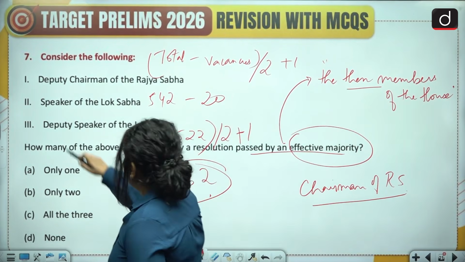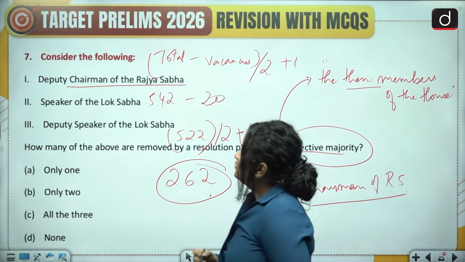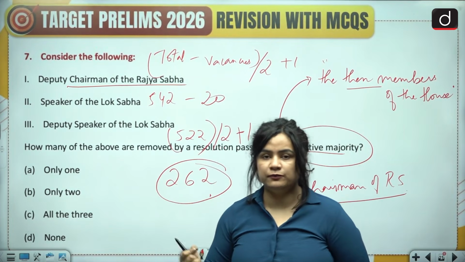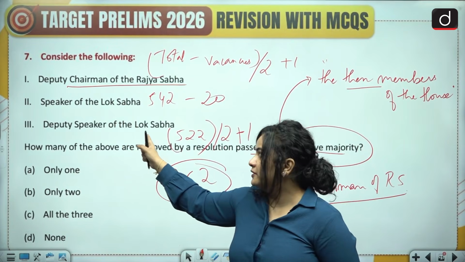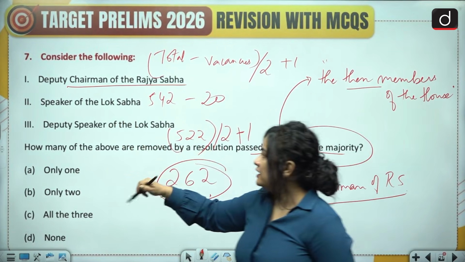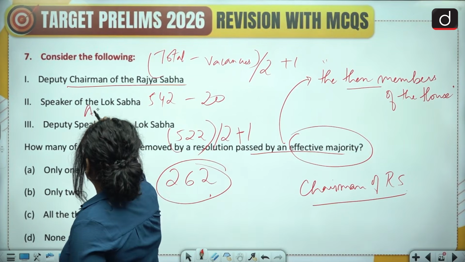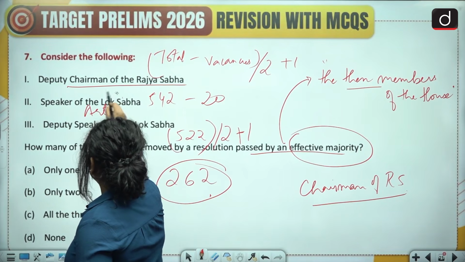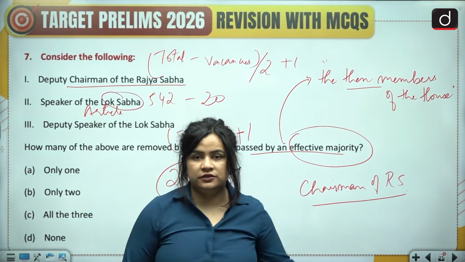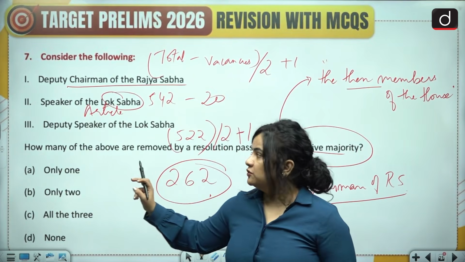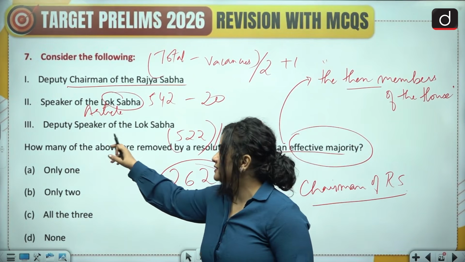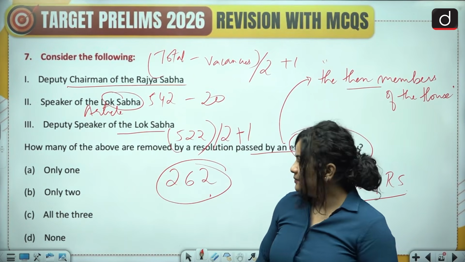Same goes for the deputy chairman of the Rajya Sabha, because you'd only remove him from the position if they were acting as the chairman. Again, under Article 94, the Speaker of the Lok Sabha is also removed using the same effective majority of the members of the Lok Sabha, and same stands for the Deputy Speaker of the Lok Sabha.